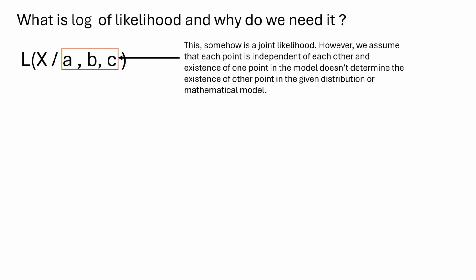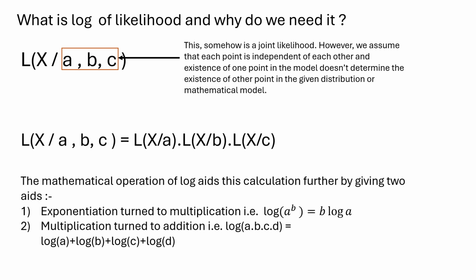So after looking at this term of likelihood, since we know the independence theorem of probability or likelihood, we can say that the likelihood of x given a, b and c can be equal to the likelihood of x given a, into the likelihood of x given b, into the likelihood of x given c.